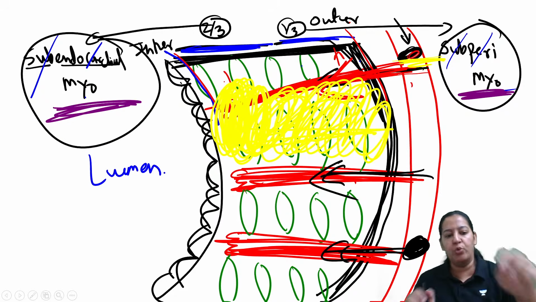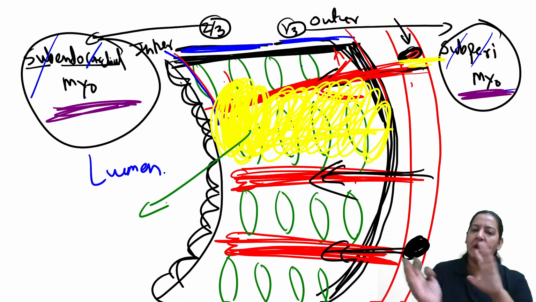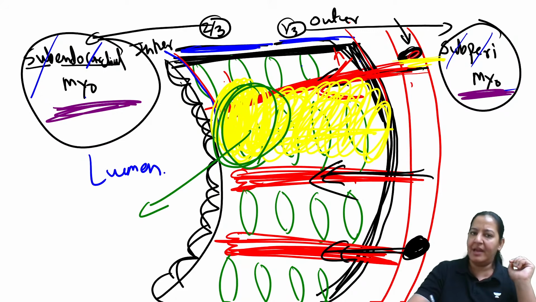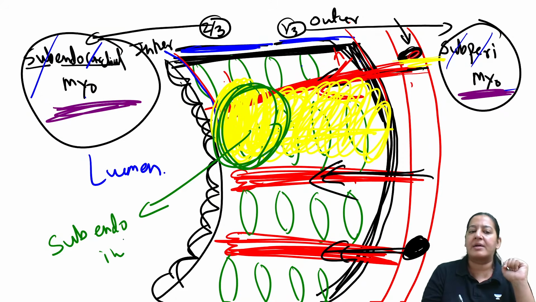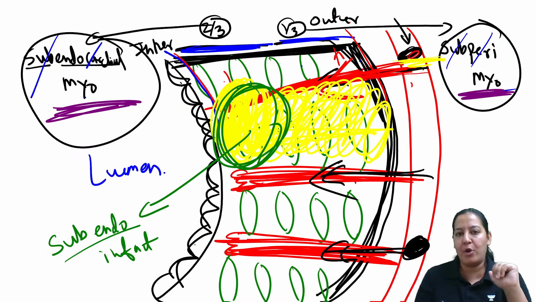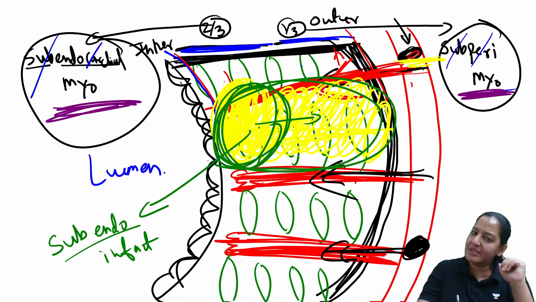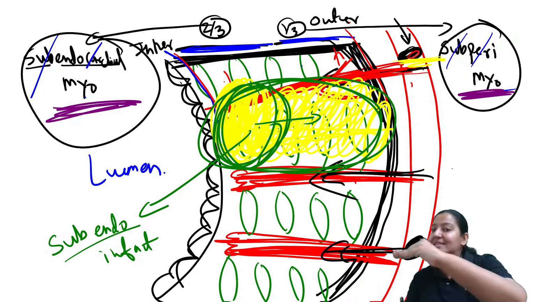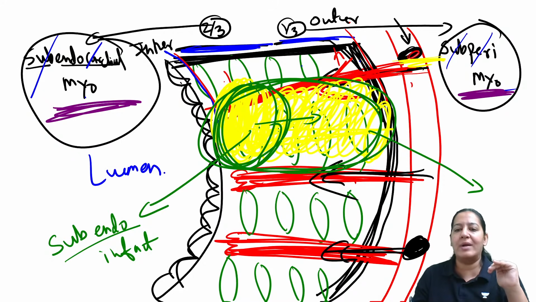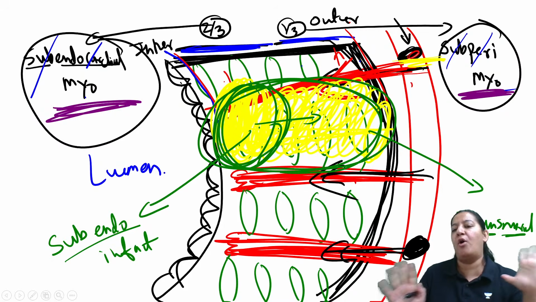So infarcts are of two types. At the initial level, infarct occurs only in the inner portion, only in the inner myocardium. Such infarcts are known as subendocardial infarcts. That is, they occur in the subendocardial portion of the myocardium, and gradually it will progress and involve the entire wall. When full thickness infarcts are there, such infarcts are known as transmural. Understand the meaning of transmural. Trans means full, mural means wall, full wall infarct.